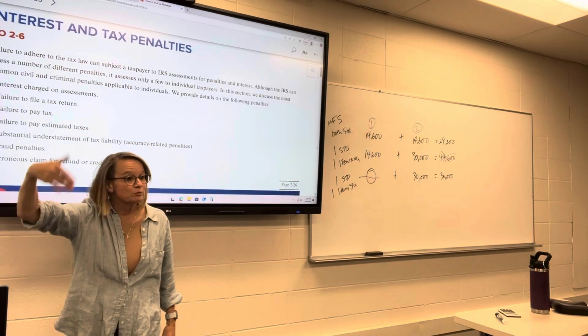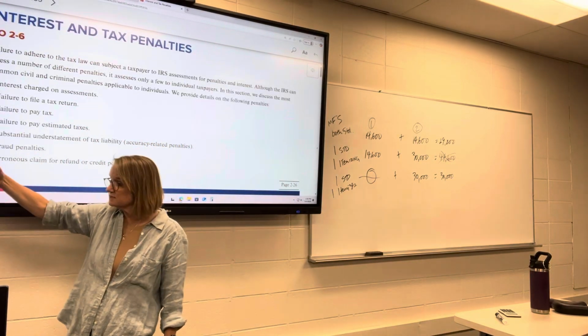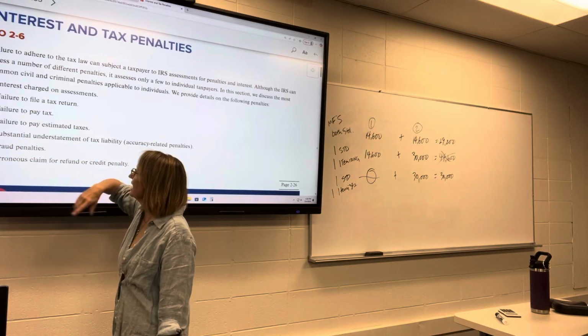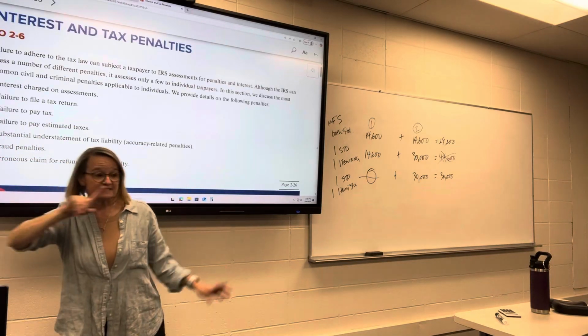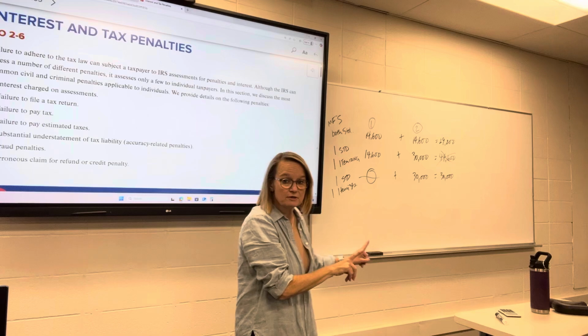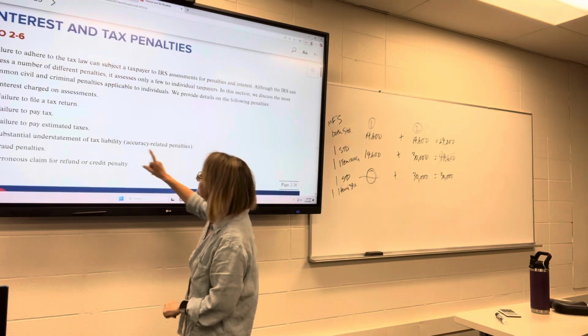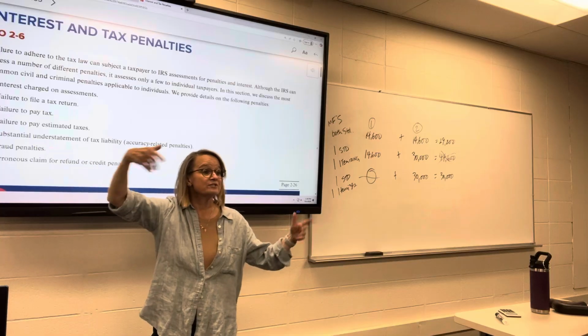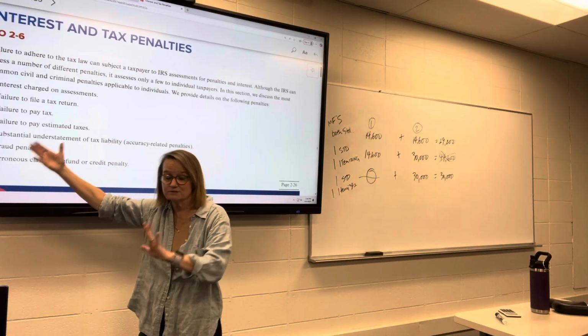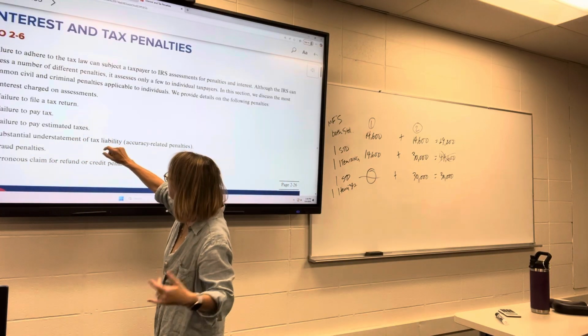So if you were supposed to file a tax return and you didn't, you'll get a penalty for not filing it. Failure to pay tax. That's different from filing the tax return. If you didn't pay the tax that you were supposed to pay, you'll get a penalty for that. You'll get interest as well. Interest on the penalty, interest on the tax. They'll charge as much as they can.